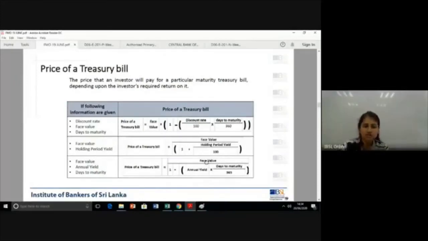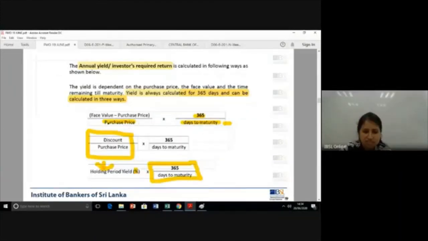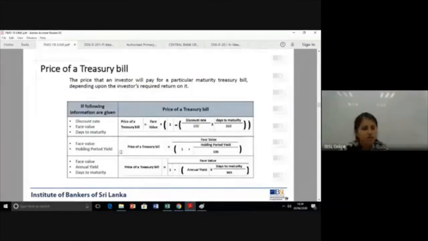Now we are moving to finding the price of a treasury bill. Okay. Now what do you mean by price of treasury bill? Now remember this purchase price. When we discussed this, we knew the purchase price, we knew the face value, we knew the time remaining till maturity. Now here, what we know is, we don't know the price of the treasury bill. How are we going to calculate it? Understand this: the price that the investor is willing to pay depends on the required rate of that investment.